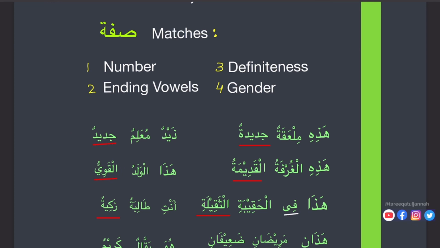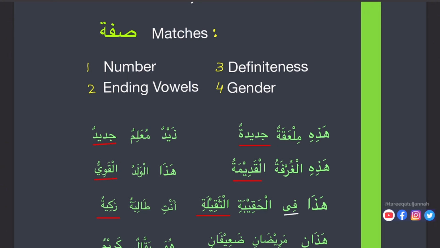Okay, here we see hazihi mil'akatun jadidatun. Here we see that it is single, matching in number, and ending vowels.